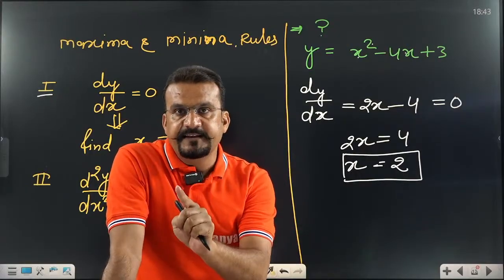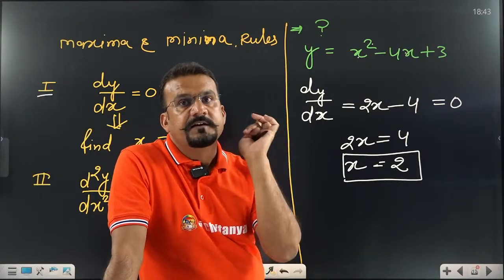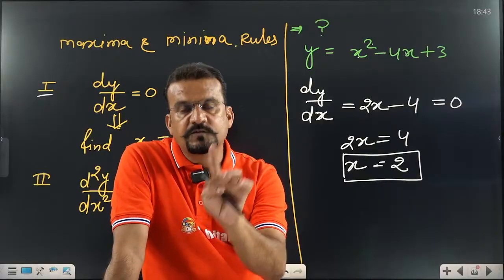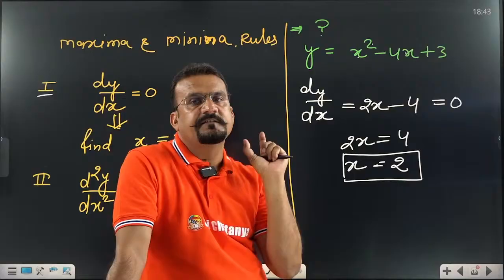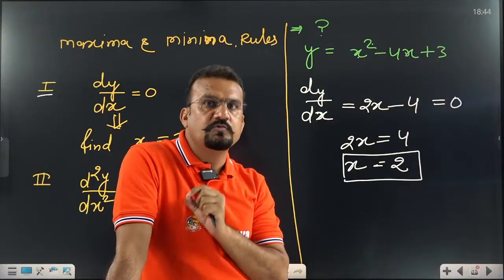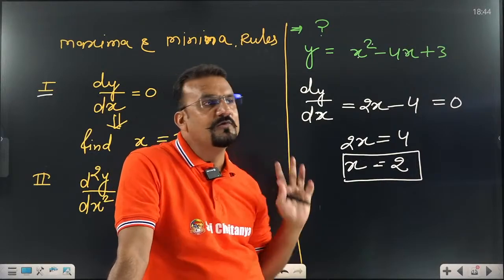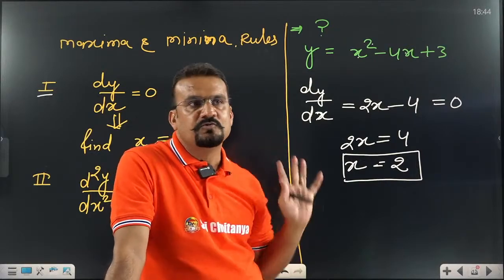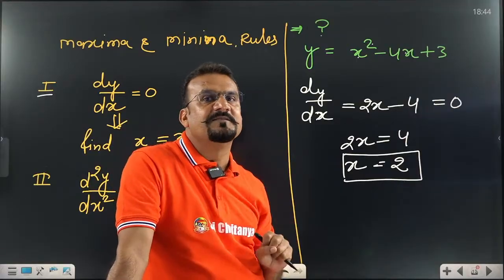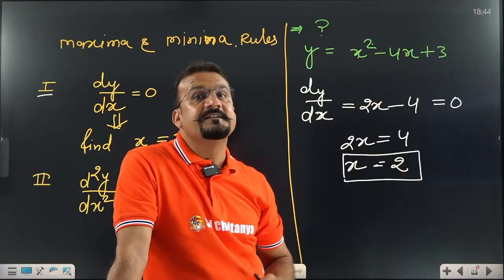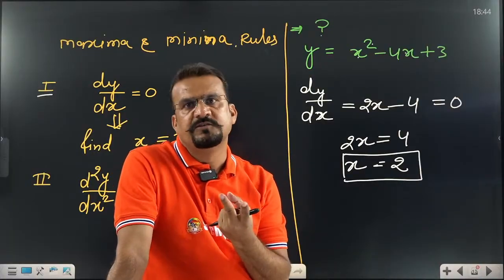So if my question is to double differentiate x square, we write d2y by dx square, which means we differentiate x square twice: first x square gives 2x, then 2x gives 2. I think you are getting what double differentiation is. Two times differentiation is double differentiation, three times is triple differentiation. As far as NEET is concerned, two differentiations are always used.